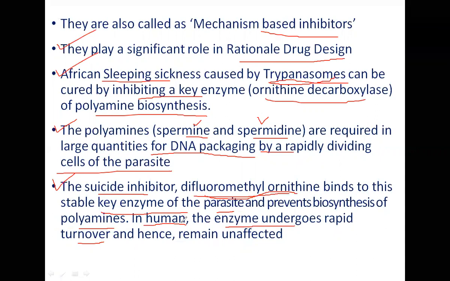But in case of humans, since the enzyme is unstable, it gets rapidly turned over, so it remains unaffected. So using this difluoromethyl-ornithine, an irreversible inhibitor of the enzyme ornithine decarboxylase, African sleeping sickness has been brought under control. So this is one good example of how irreversible inhibitors can be used as drugs, can be used as therapeutic agents.